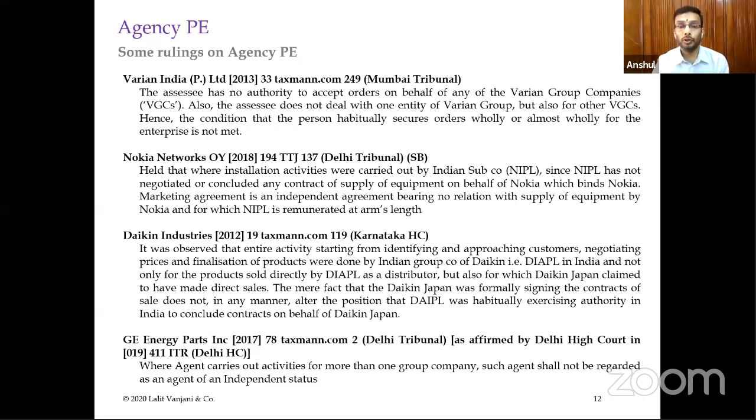They were neither able to produce any mail exchanges nor any substantive evidence which could prove that the foreign entity was directly dealing with the customers to secure orders. So in absence of supportive evidence, the tribunal as well as the Karnataka High Court held that the Indian entity will be considered to be an agency PE of the foreign entity. So these are a few cases.